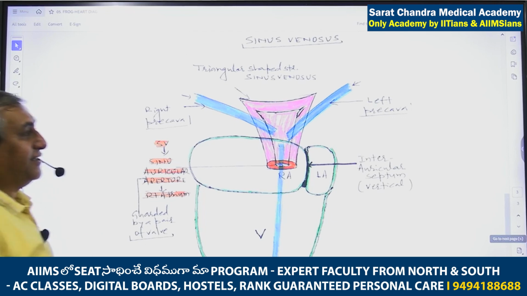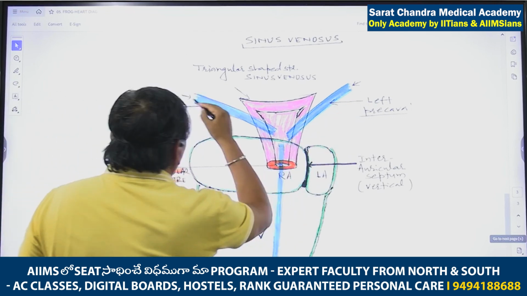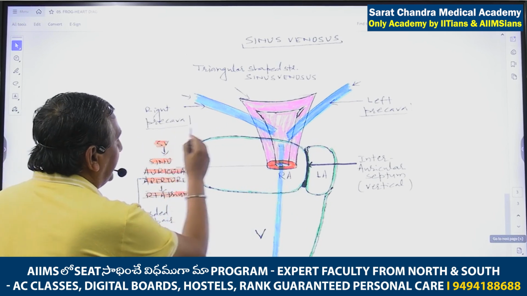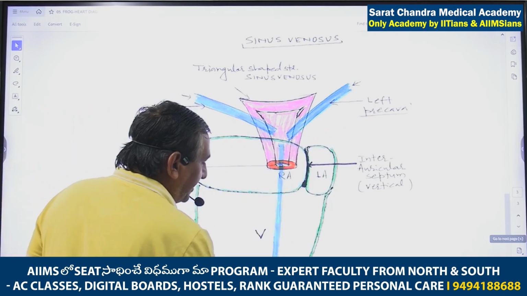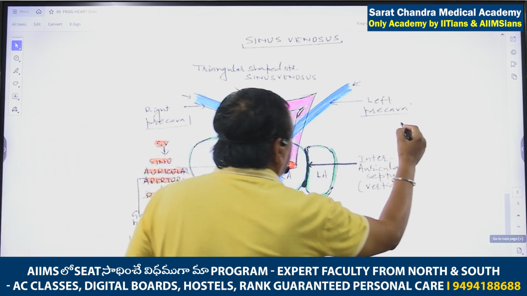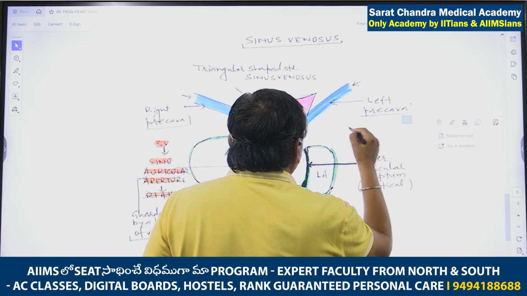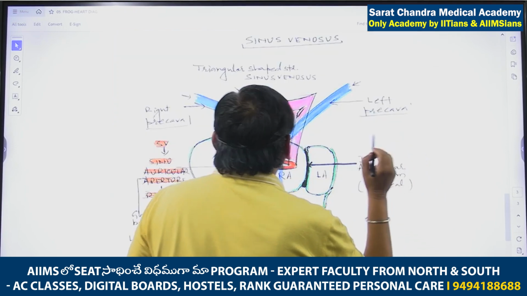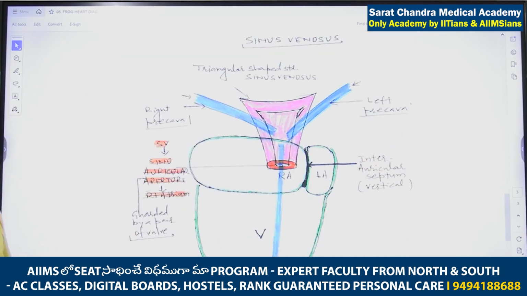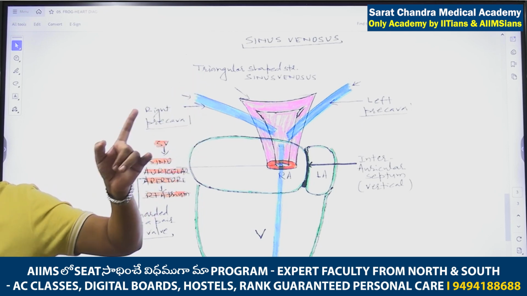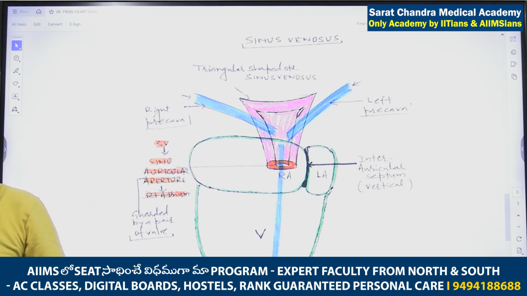Clear? And it is collecting the impure blood through major veins. What are the major veins? Right precaval, left precaval, and postcaval. It is a structure like this, so you can say it is collecting the impure blood through two precavals, right precaval and left precaval, and one postcaval.